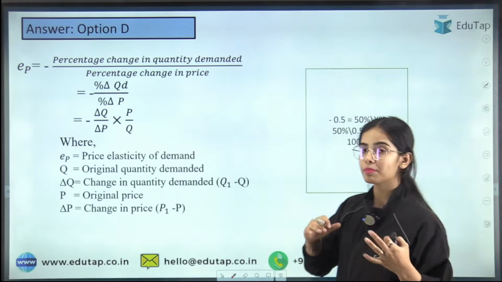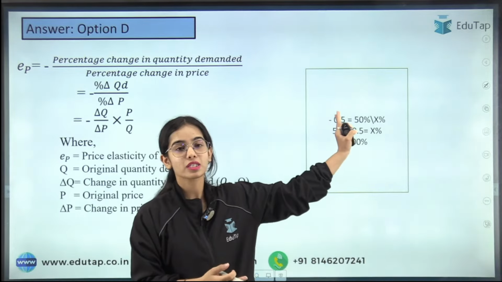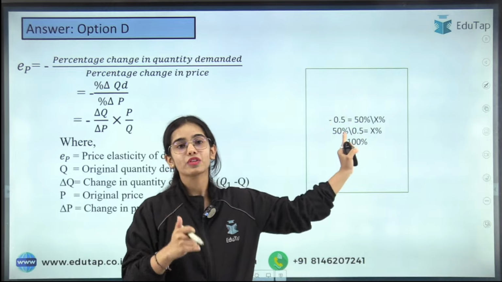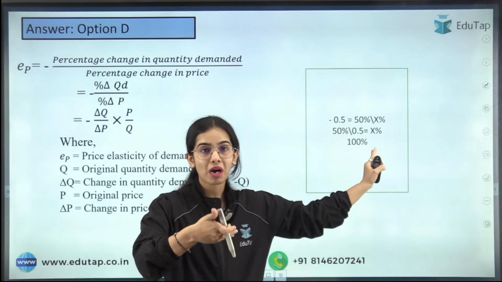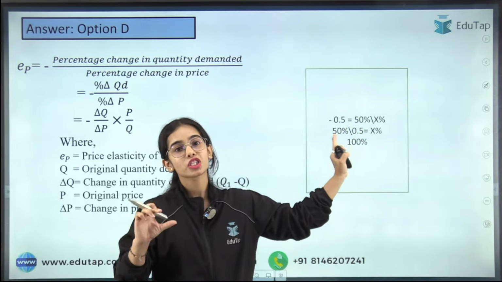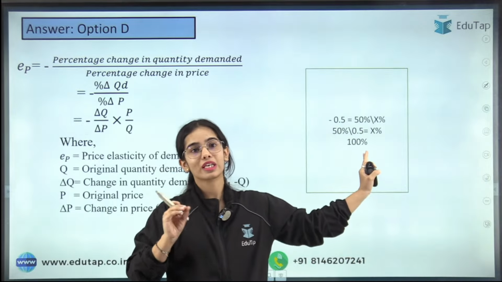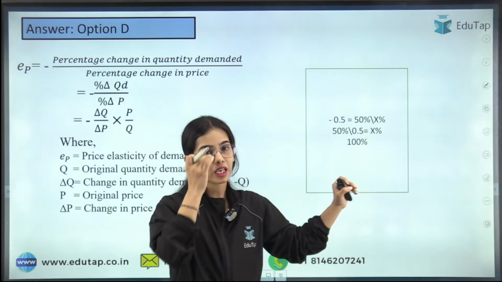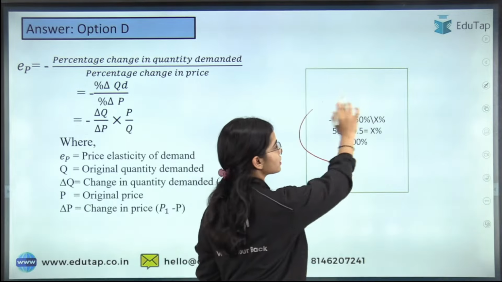Okay, so the simple question was that 0.5 is the price elasticity of demand, and if the demand has to be reduced by 50%, there is a requirement of 100% increase in the price. So I hope you are able to solve this equation.